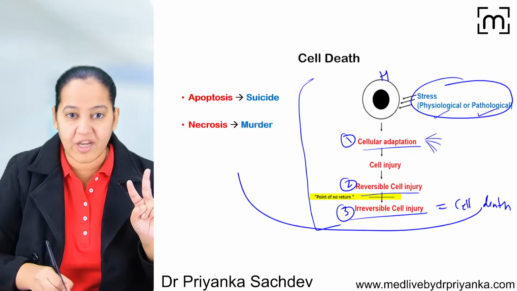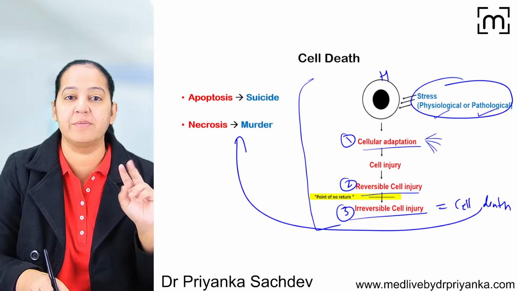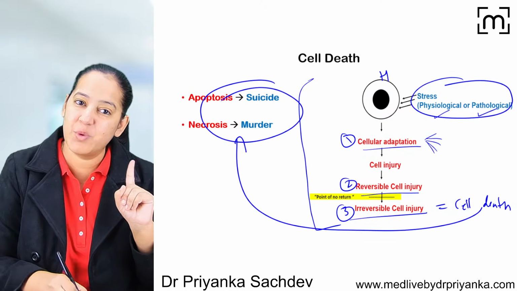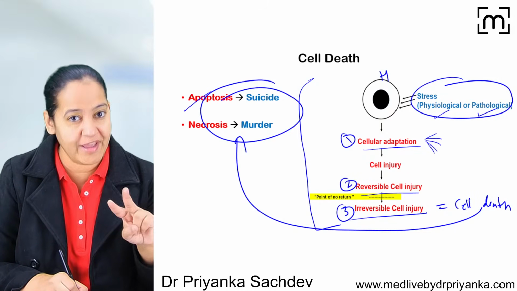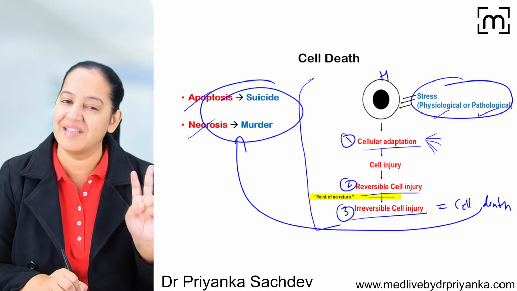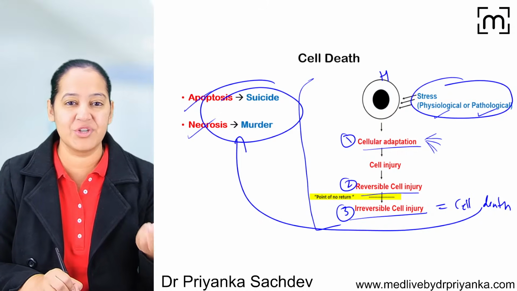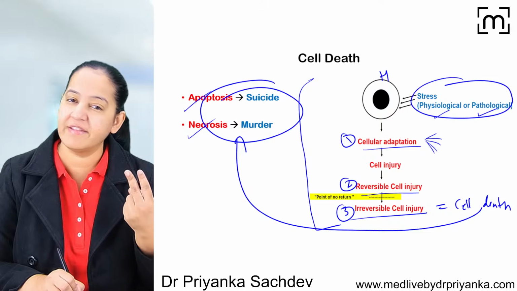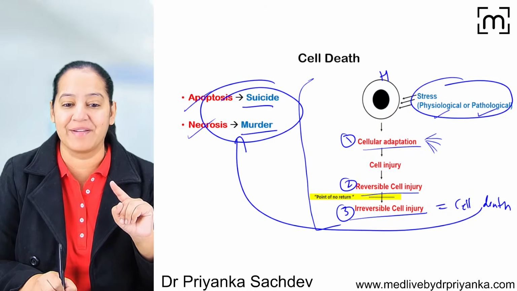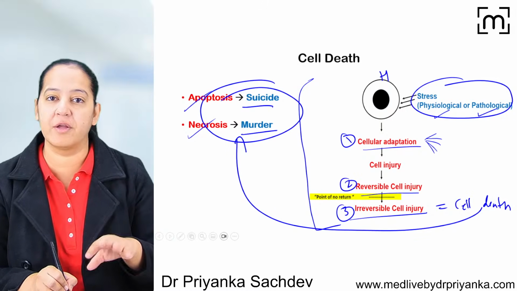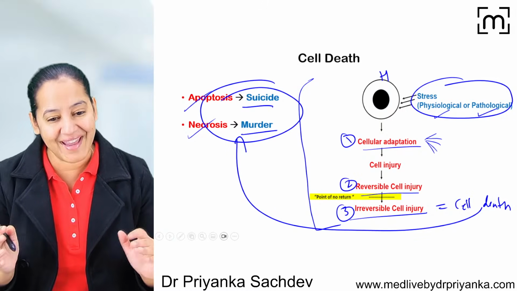Now, there are 2 types of cell death. What are the 2 types of cell death? One is apoptosis. We already have a session on that available on the same channel. And today we are going to continue with necrosis, the second way of cell death. So in the last session also, I taught you why that cell is having 2 options of dying. One is suicide, one is murder. So ultimately in suicide also, in murder also, the person will be dead. But the mechanism will be different.